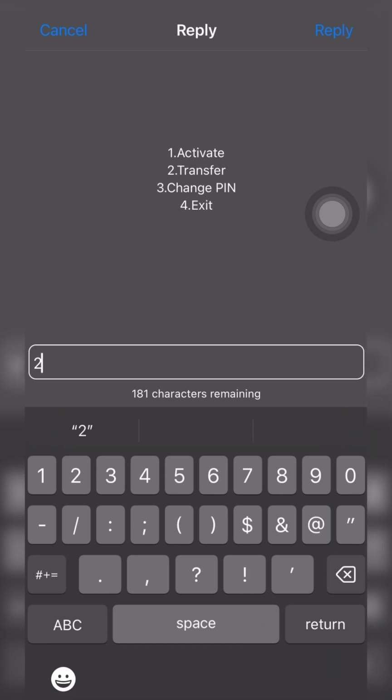They will ask you for the number you want to transfer to and then the amount you want to transfer. It's very simple. After that, in case you want to change your PIN, that's option 3. That's just it. It's very simple and straight to the point.